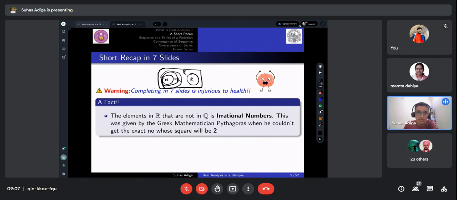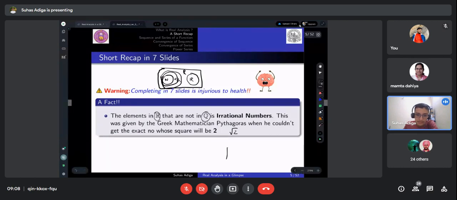So let's see how the real number concept actually came in. The elements in R, this notation is for real numbers and this is for rational numbers. So the elements in R which are not in Q are termed as irrational numbers. The motivation to this actually came to the Greek mathematician Pythagoras when he couldn't find the square root of 2.